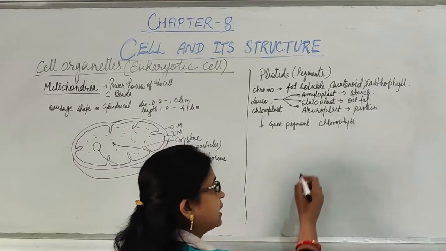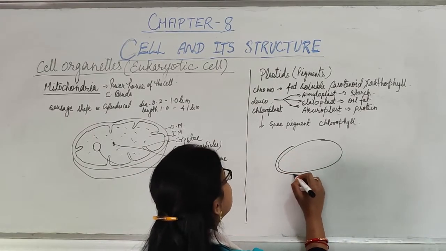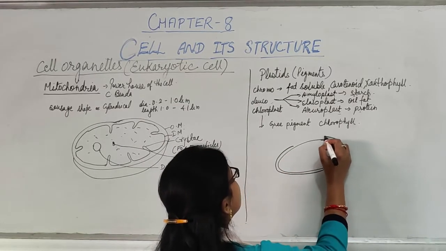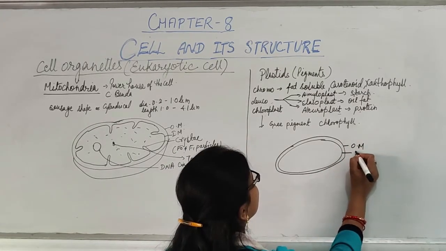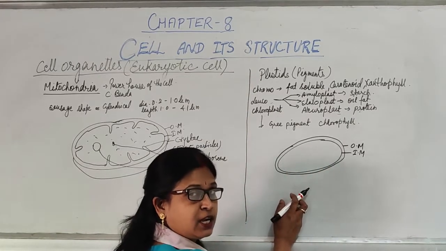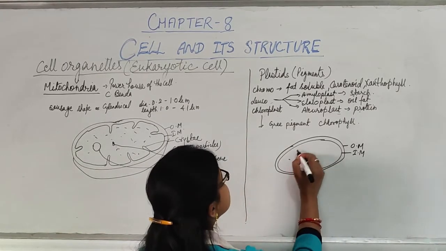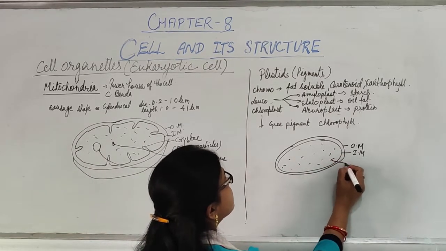This chloroplast is again a double membranous structure, with an outer membrane and an inner membrane, but it has no infolding like mitochondria. It is smooth. Inside is a matrix-like structure known as stroma.